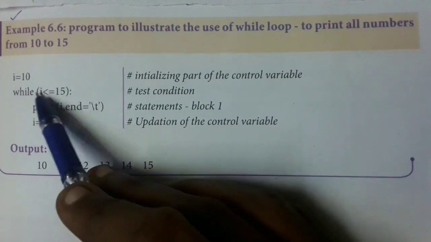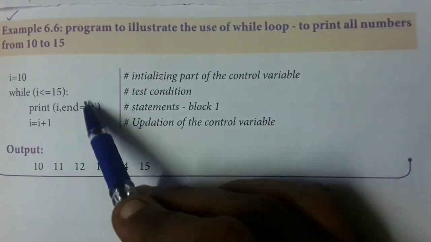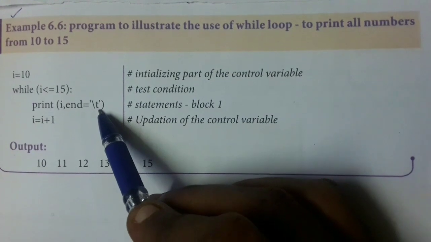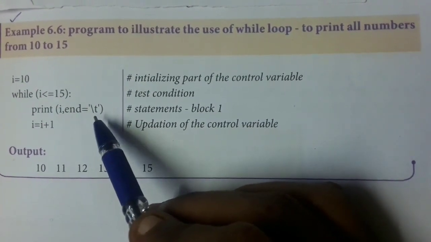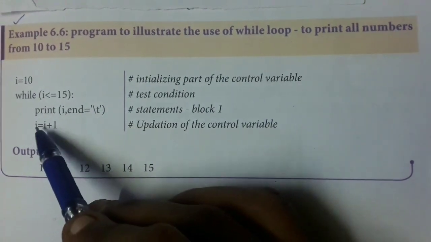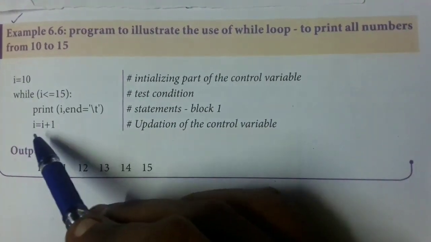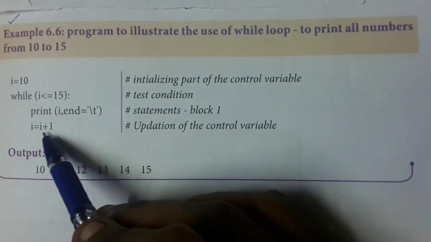They are asking to print i, end equals backslash t. Backslash t is the escape sequence. t stands for tab. A tab space will be given. Then the value has to be incremented. So i is equal to i plus 1.